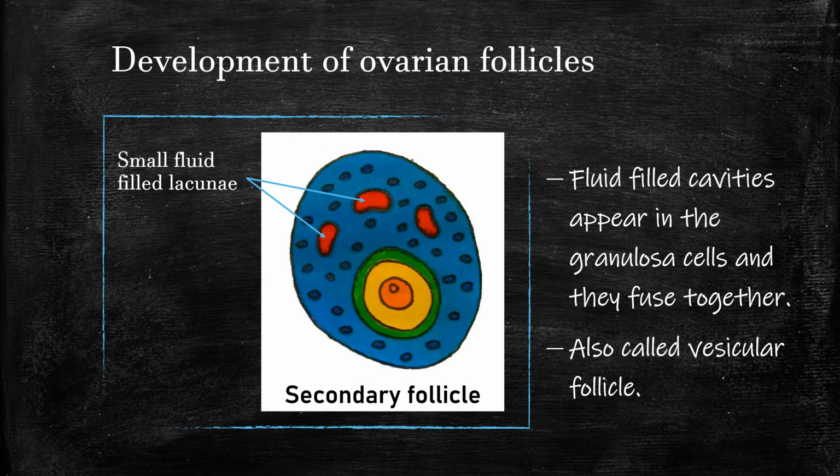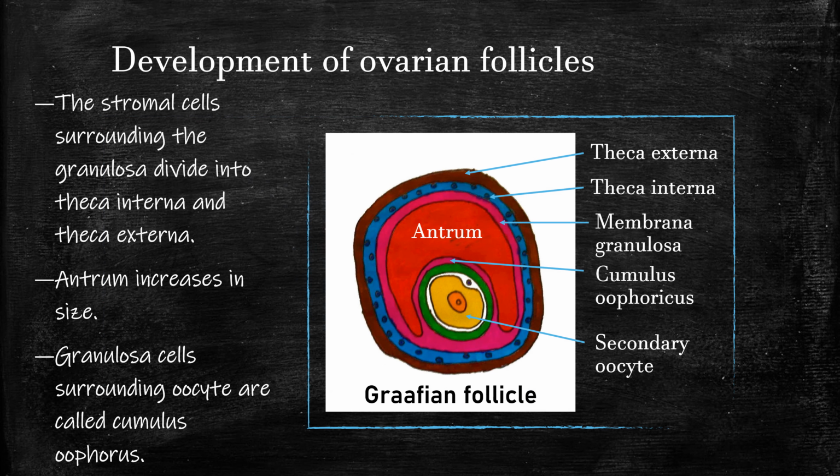The granulosa cells proliferate at a very high rate and form a huge percentage of the secondary follicle. Small fluid-filled lacunae start appearing between them. They later fuse to form a large fluid-filled antrum in the Graafian follicle. In this follicle, the granulosa cells divide into two parts, theca externa and theca interna. The theca interna secretes the hormone estrogen.